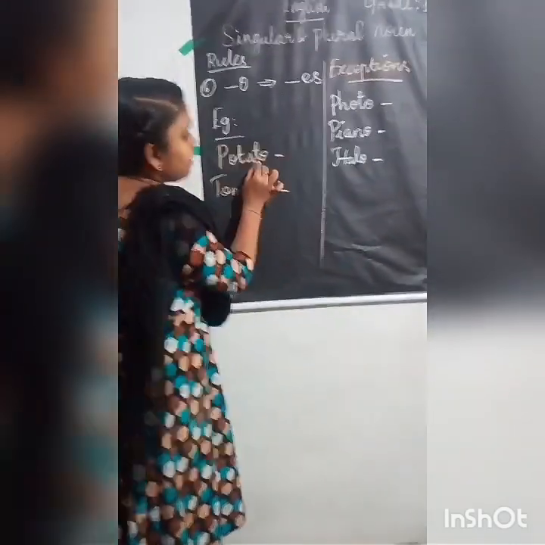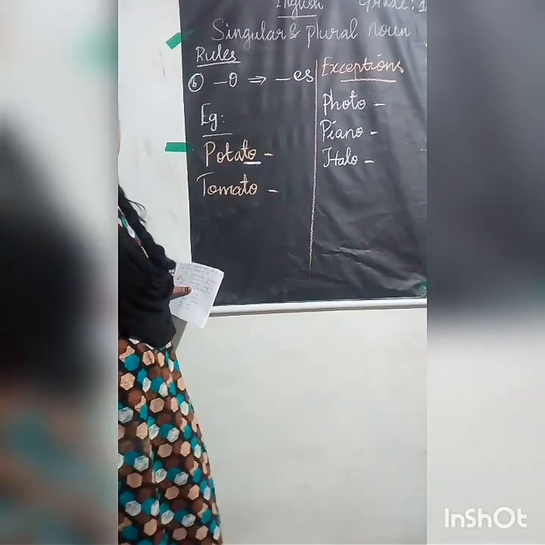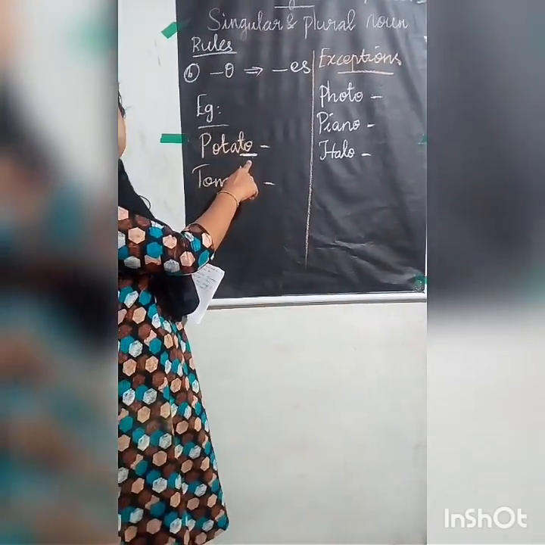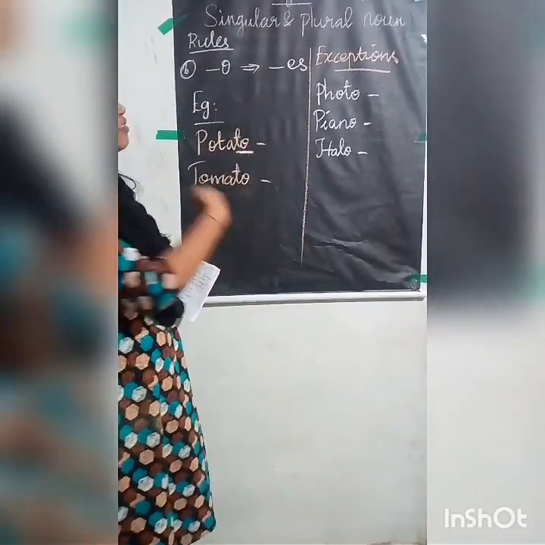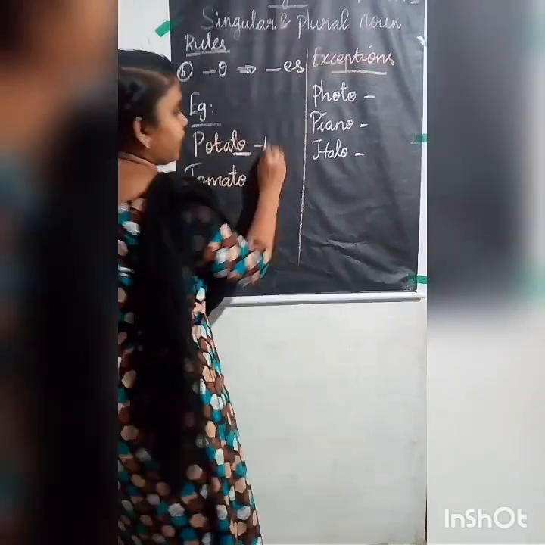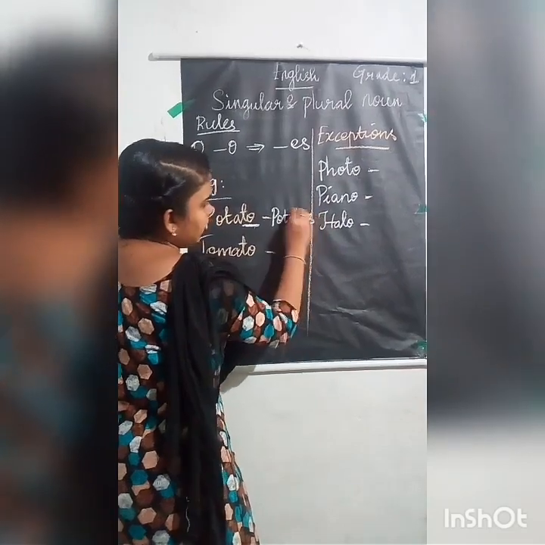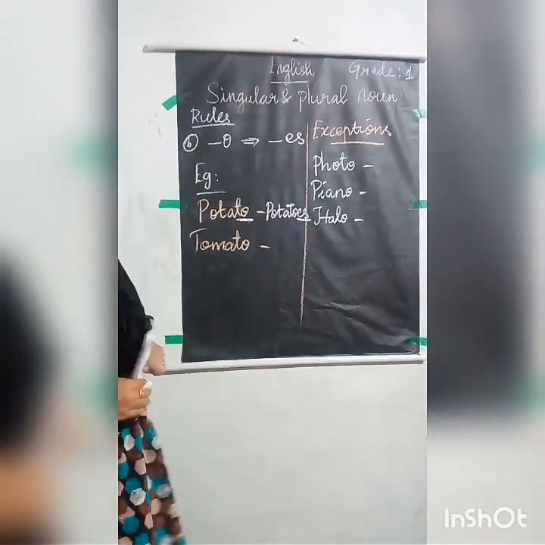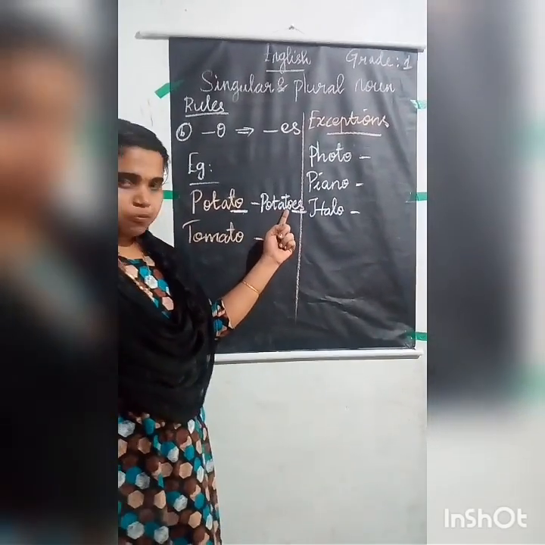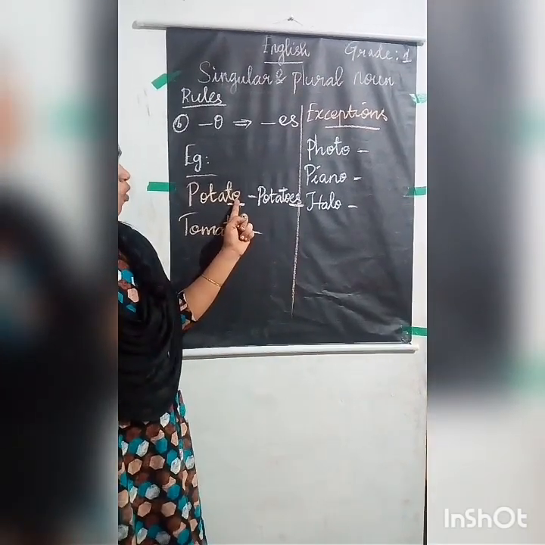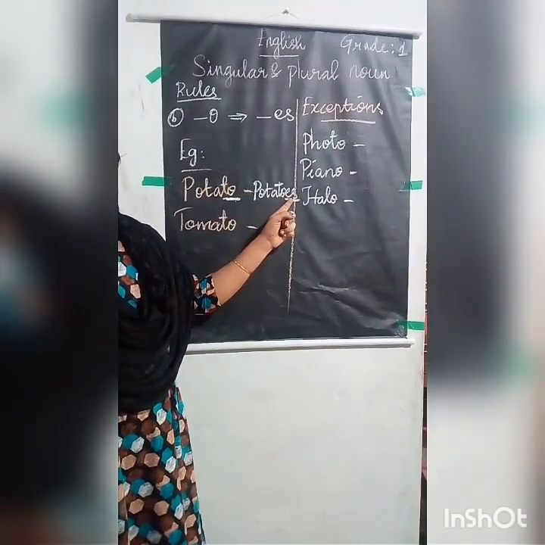See here the last letter is O. So the singular noun is ending with the letter O. So when you are changing to plural, how will you write? P-O-T-A-T-O-E-S. Potatoes. P-O-T-A-T-O. After this O, you have to write ES.